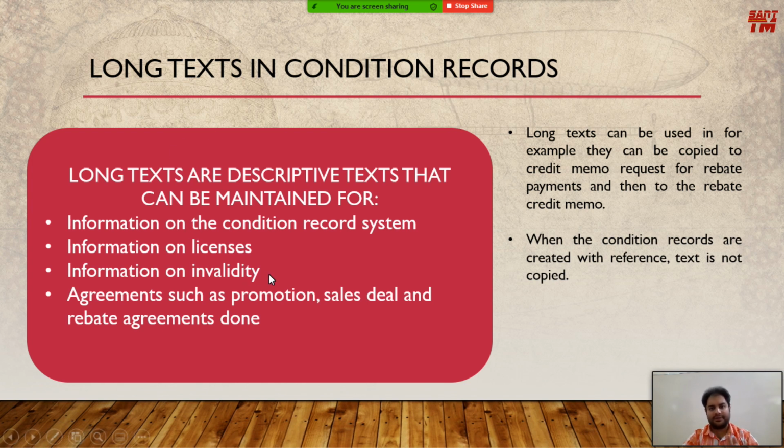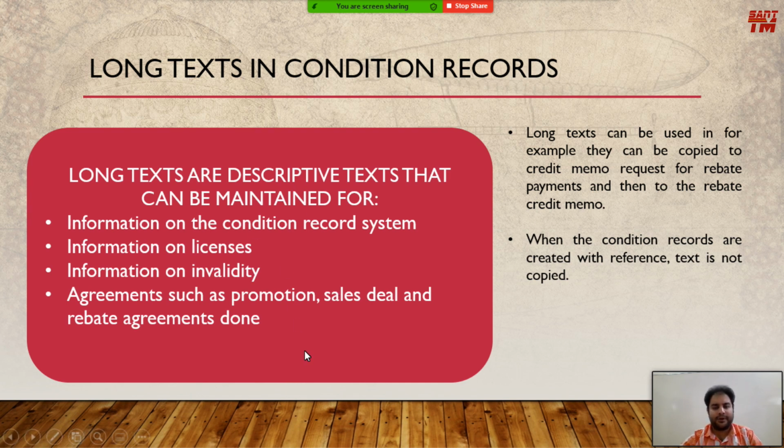Invalidity also corresponds to the time period that we allocate for the prices in the condition records. We can also maintain that invalidity period in a separate text called the long text that can say that this type of validity, from, for example, March 1 to March 30, has now expired. So this statement will be saved as the long text along with the condition record. Then the fourth is agreements such as promotion, sales deal and rebate agreements. All these kinds of legal documents that we carry out between the customer and the organization are also stored as the long texts.